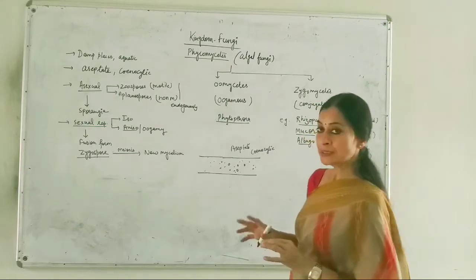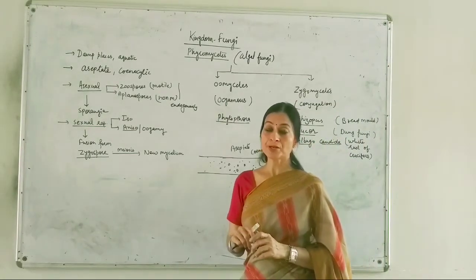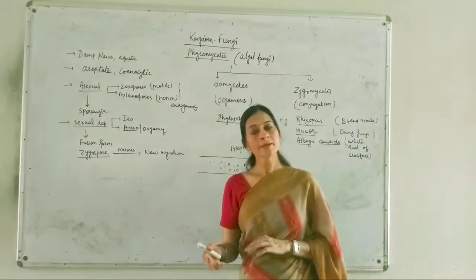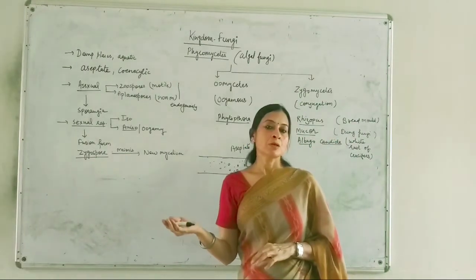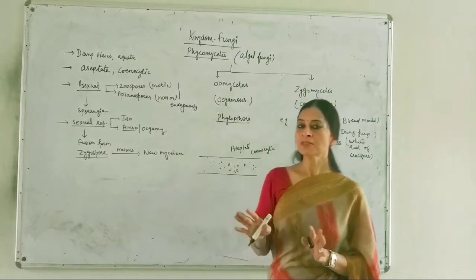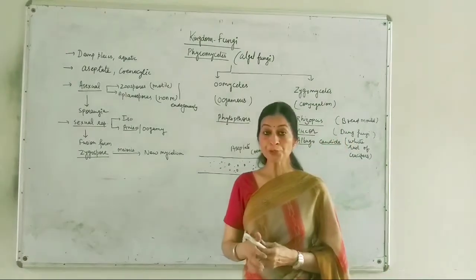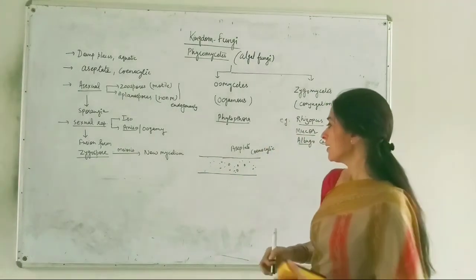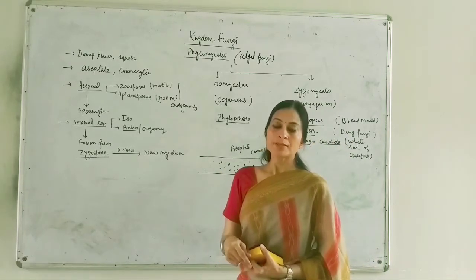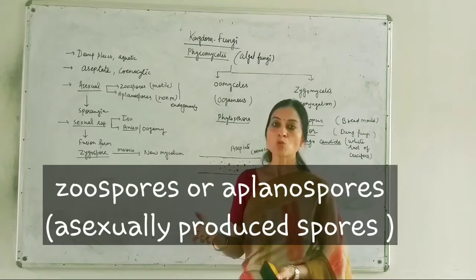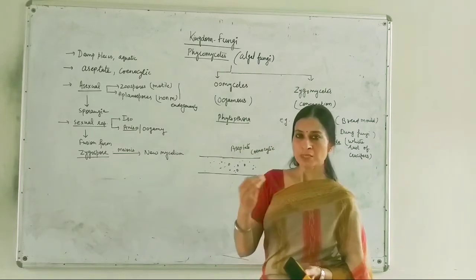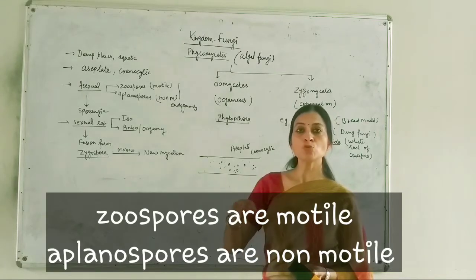Now, if we discuss the mode of their reproduction, they possess both sexual and asexual reproduction. If they reproduce asexually, they will produce two types of spores. They can produce zoospores, which are motile in nature. Zoo means animal-like; motile spores have flagella so that they can move.